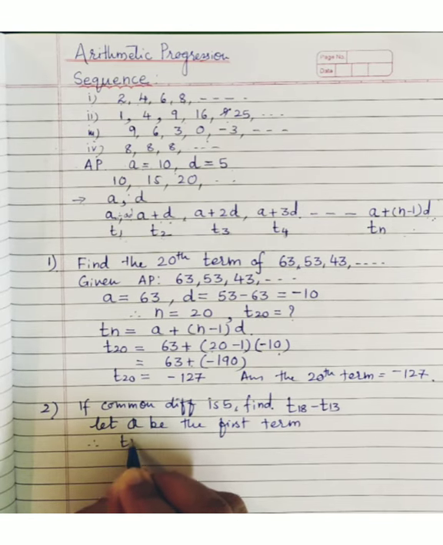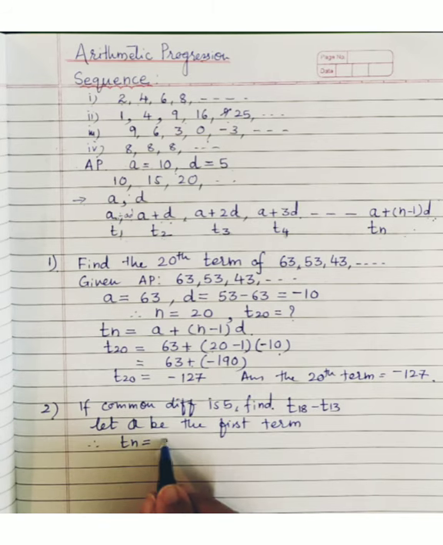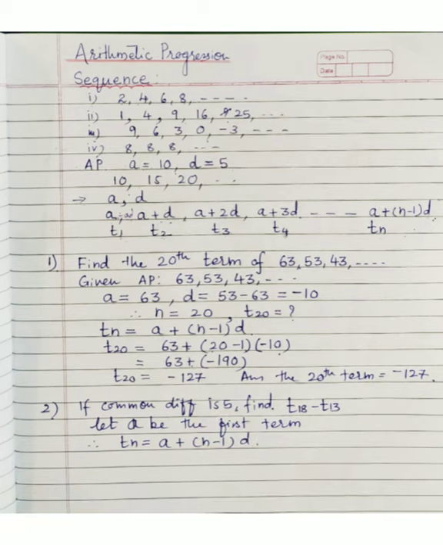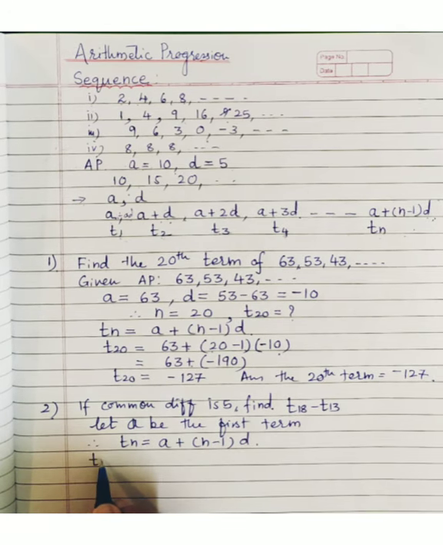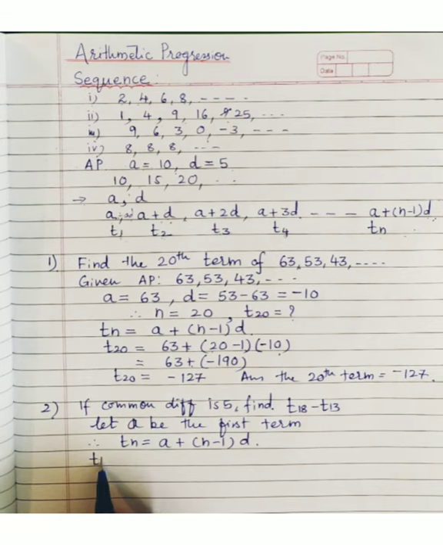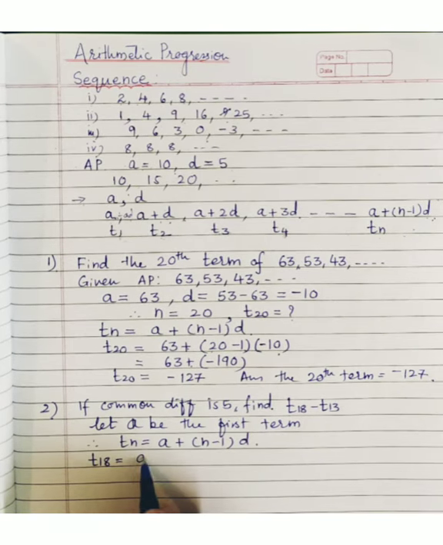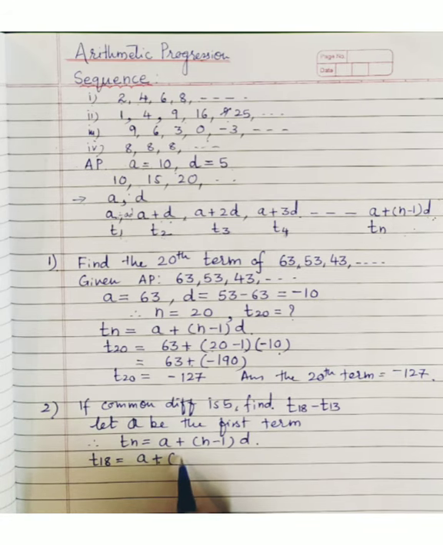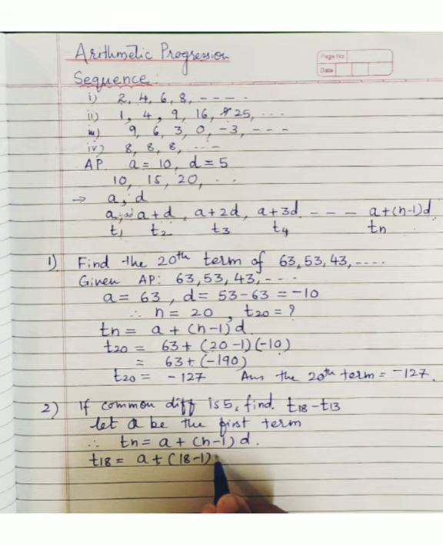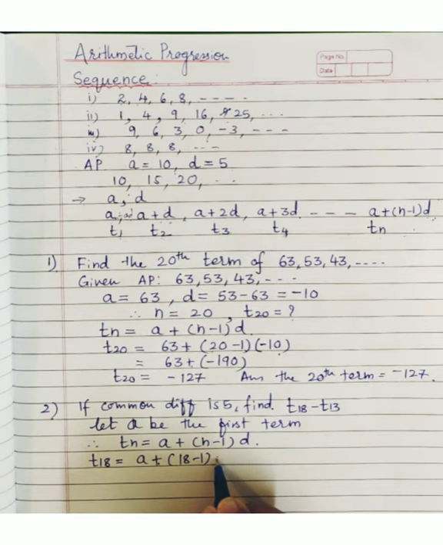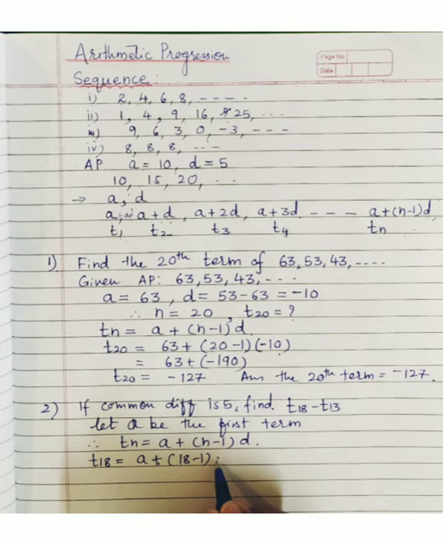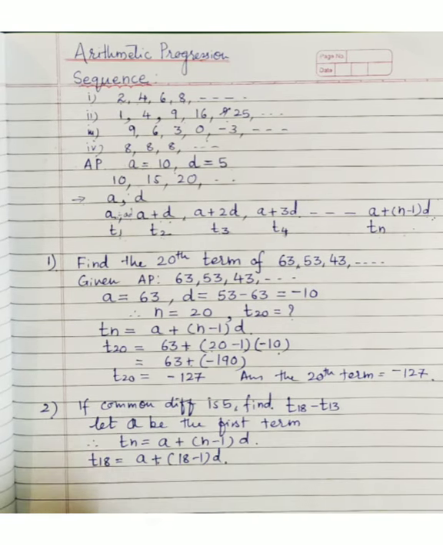Therefore, which formula are we using? Tn. Tn is what? A plus n minus 1 into d. So the expression contains which terms? T18 and T13. So T18 will be what? A plus 18 minus 1 into d. D is what here? 5, or for the time being we'll write d, and at the last step we can substitute also. Okay. So d.